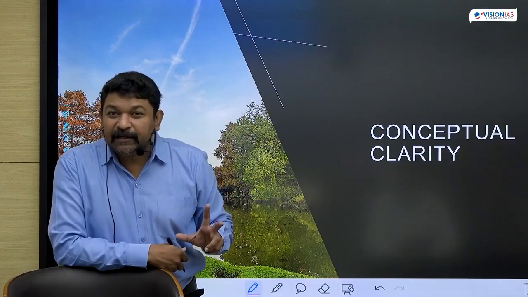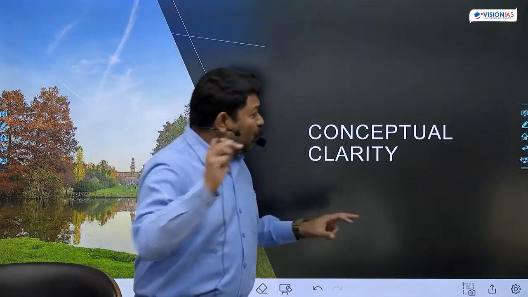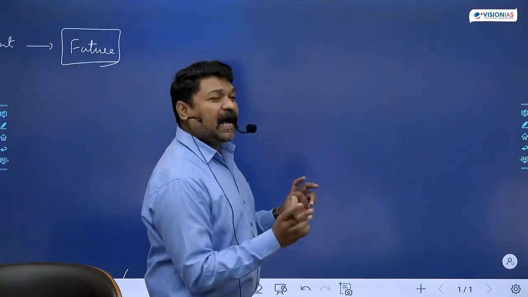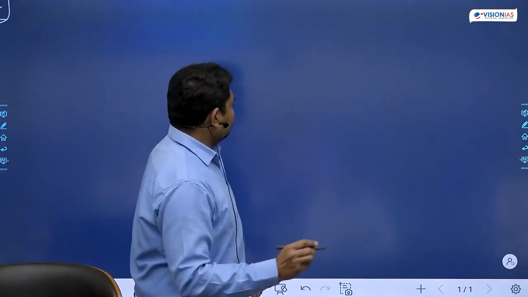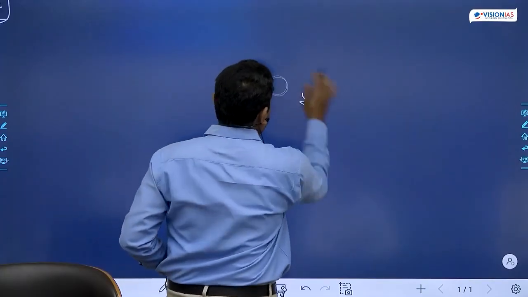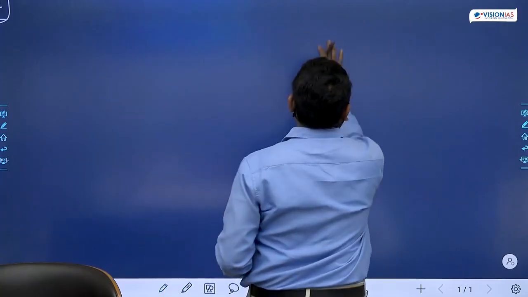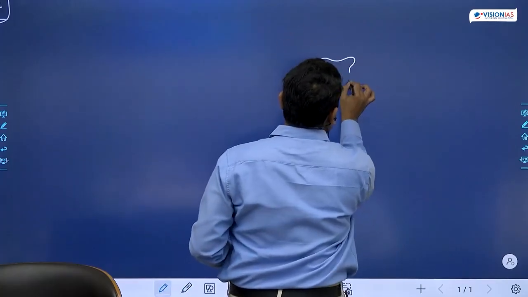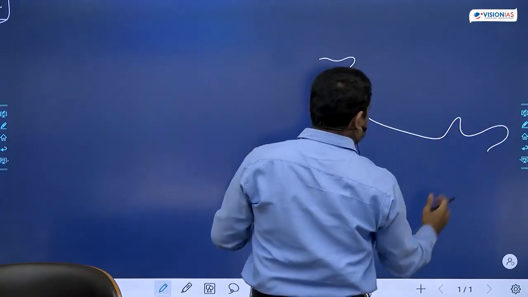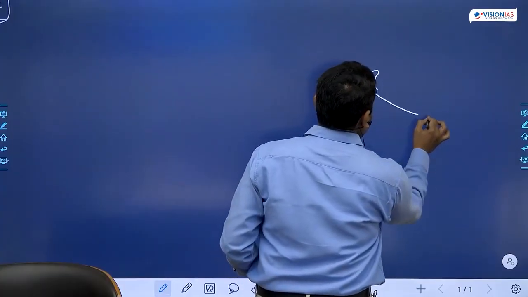That is what happens in academics. But here, conceptual clarity is very important. What is this conceptual clarity? Let me give one particular question, or maybe one concept. See here, suppose I draw the map of India roughly. All of you are aware of this concept, and so I have taken it. Let us go for a small map, right?